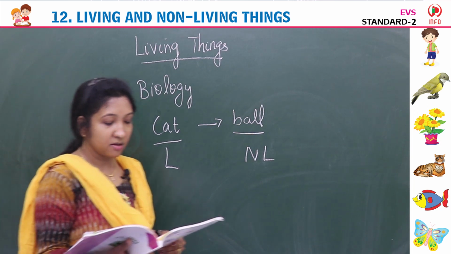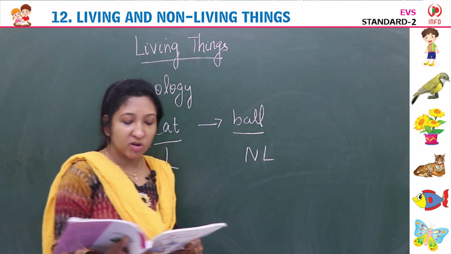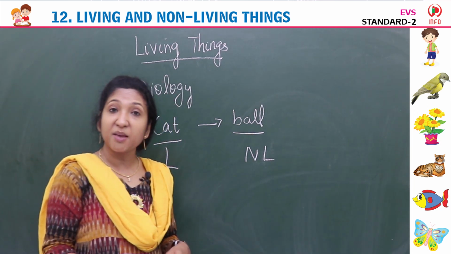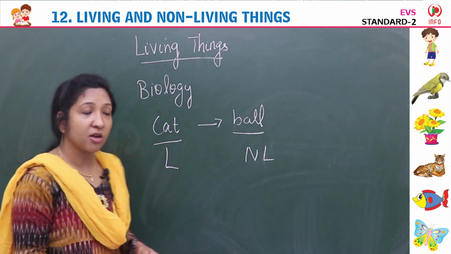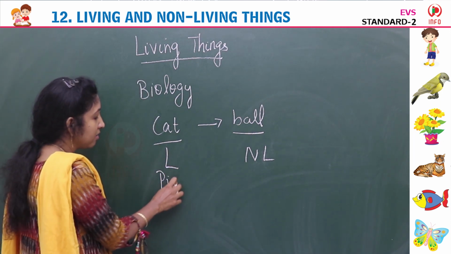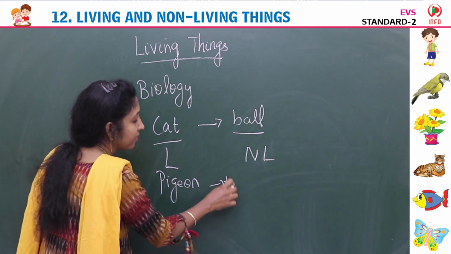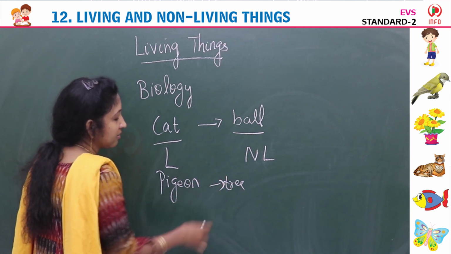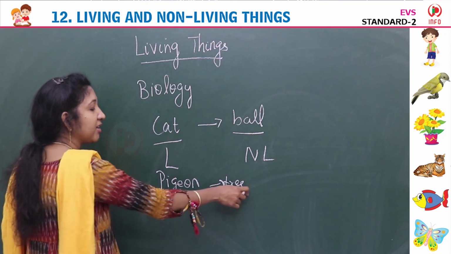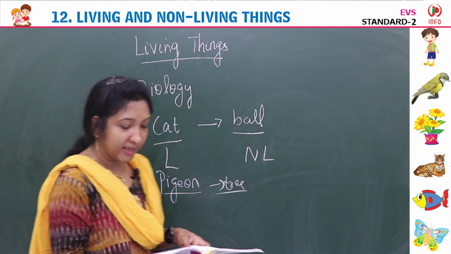Then a pigeon flying from tree to tree is also a living thing. Pigeon is a bird flying from tree to tree. So pigeon is a living thing. Tree is also a living thing.